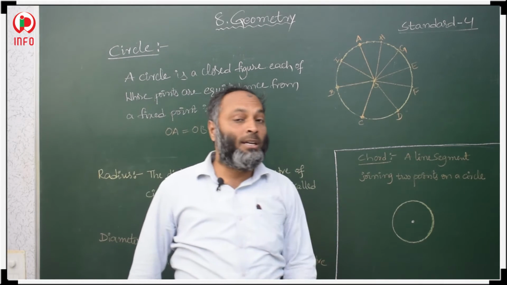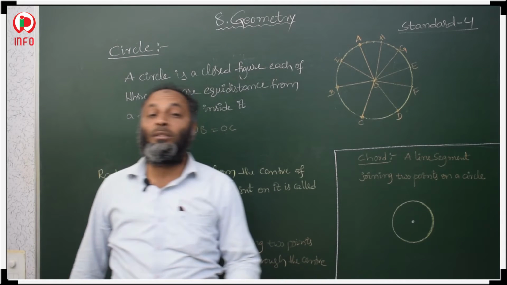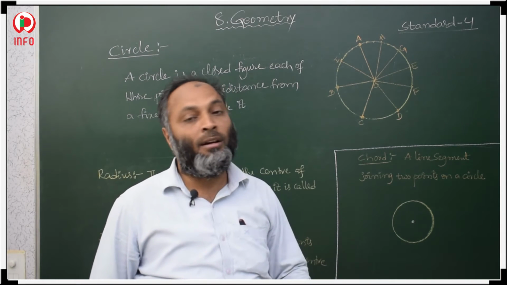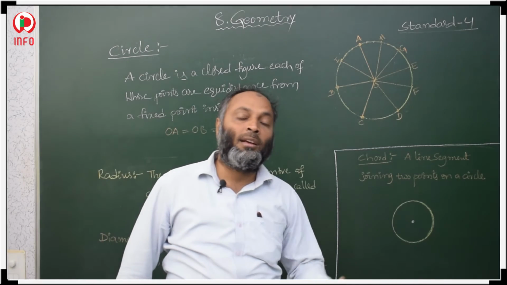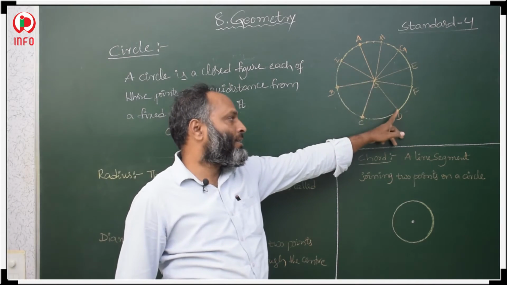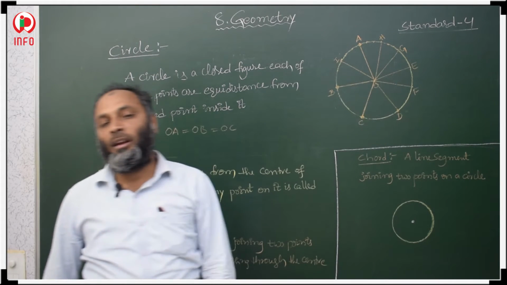So what is the radius? Radius is the distance from the center of the circle to any point on the circle. That total distance is called radius.